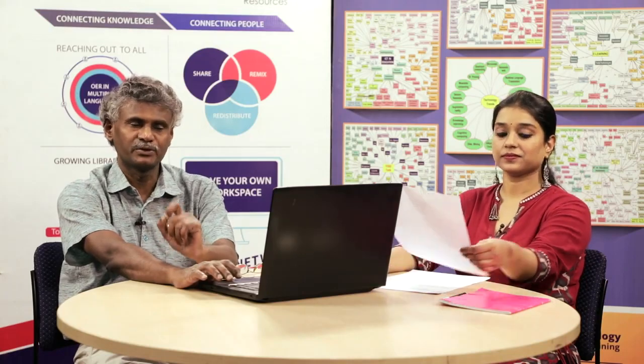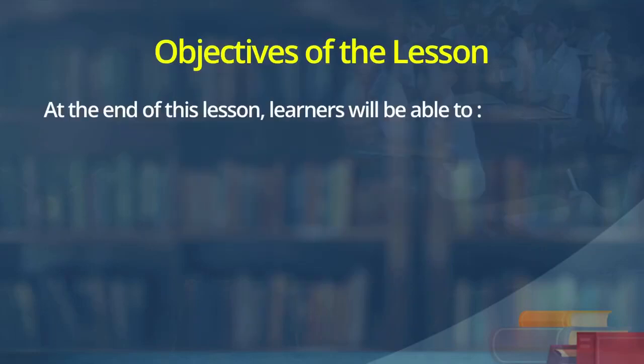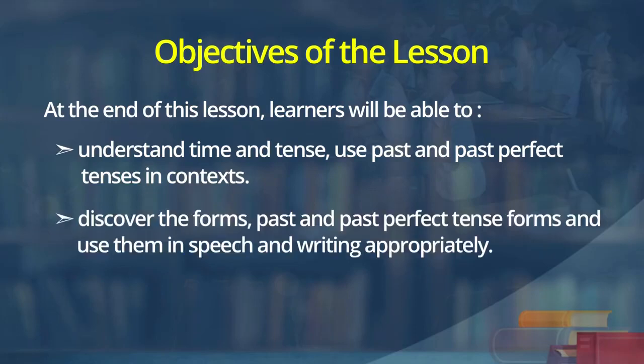This is what we are going to learn. Before we move on to learn how past tense and past perfect tense are used, let us know the objectives of this lesson. At the end of this lesson, learners will be able to understand time and tense, use past and past perfect tenses in context, discover the forms, and use them in speech and writing appropriately.